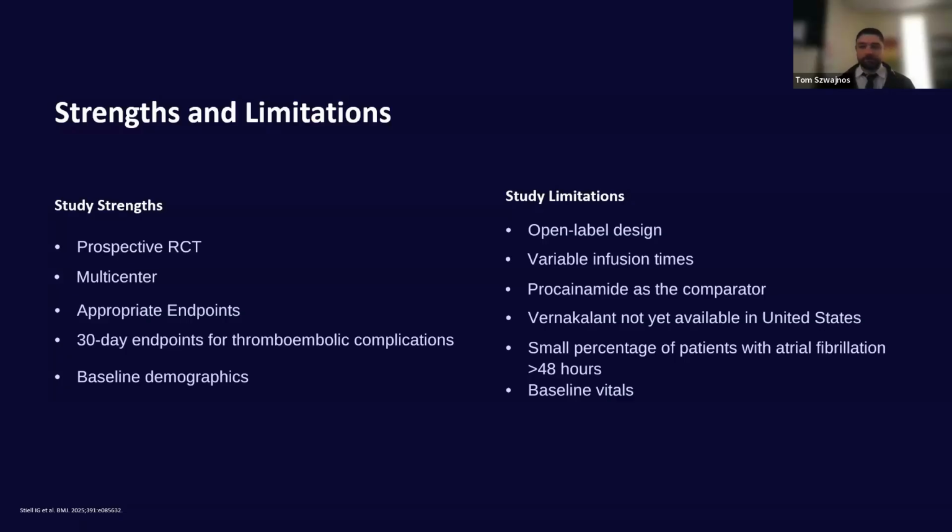So it would have been really interesting to see it. They compare this against something like amiodarone, which, going back to the Kochi-Adaka study, had nearly an 89% conversion rate. Would Vernakalant have done just as well? Hard to say. And otherwise, the big issue with Vernakalant too is that it's not yet available in the United